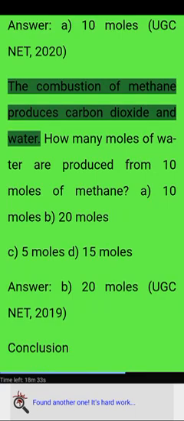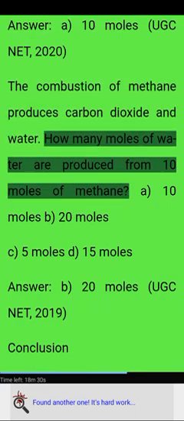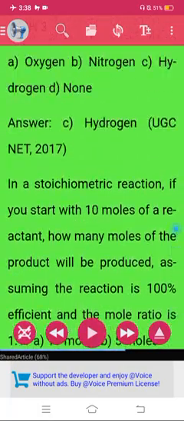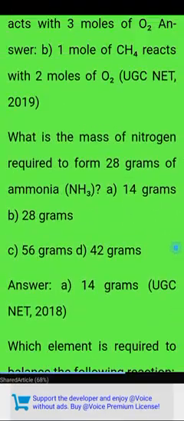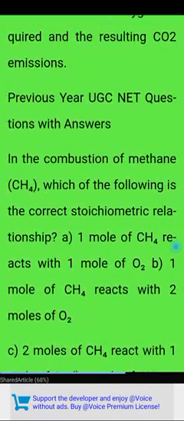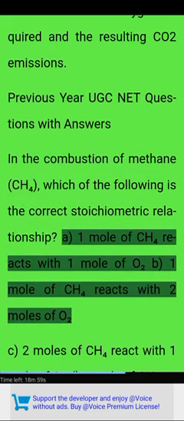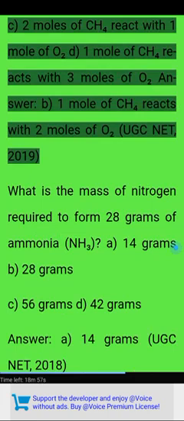UGC NET 2020. The combustion of methane produces carbon dioxide and water. How many moles of water are produced from 10 moles of methane? A: 10 moles, B: 20 moles. In the combustion of methane, CH4, which of the following is the correct stoichiometric relationship? A: 1 mole of CH4 reacts with 1 mole of O2, B: 1 mole of CH4 reacts with 2 moles of O2, C: 2 moles of CH4 react with 1 mole of O2, D: 1 mole of CH4 reacts with 3 moles of O2. Answer: B.